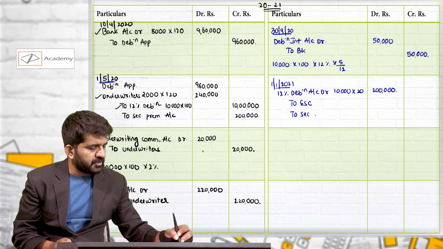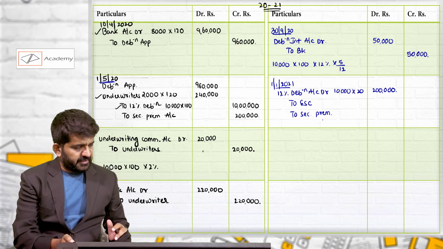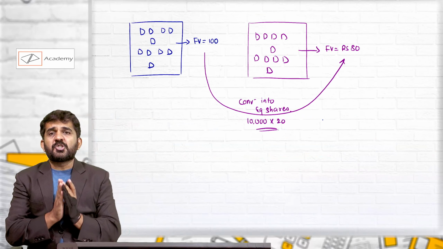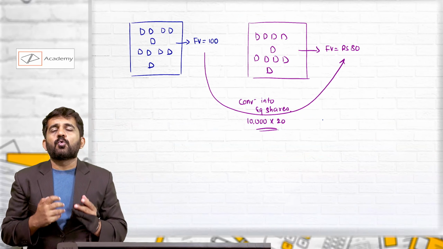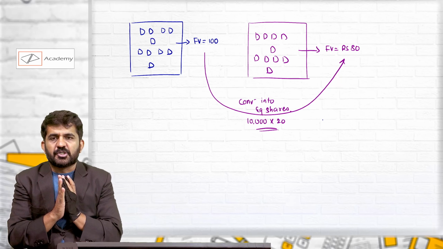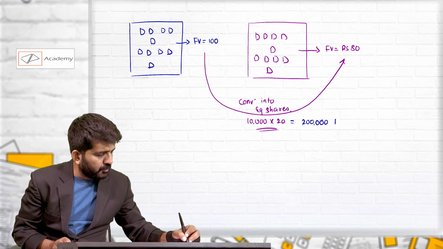So to security. Now try to understand how much money we need to give to debenture holders for the purpose of this conversion: 2 lakh rupees.